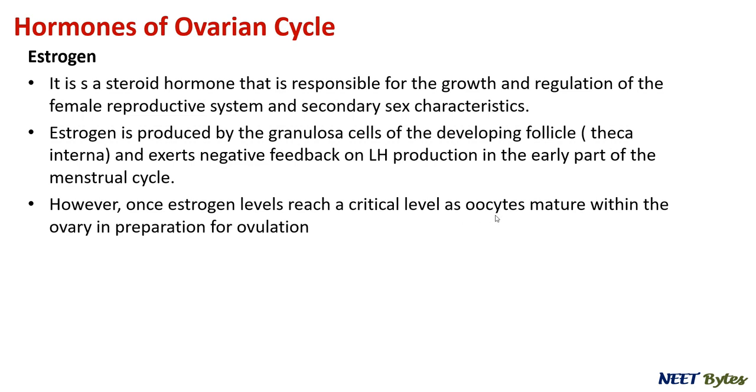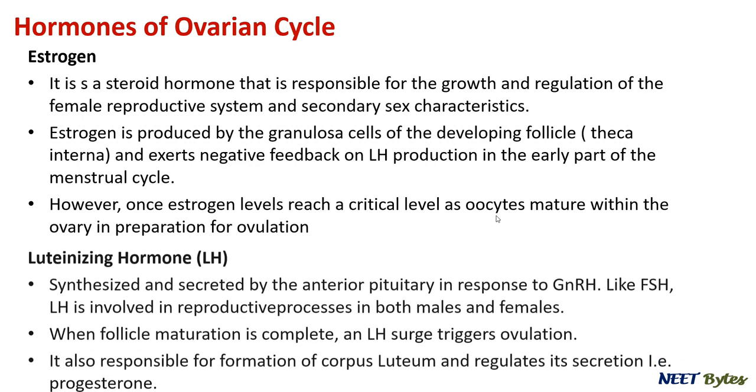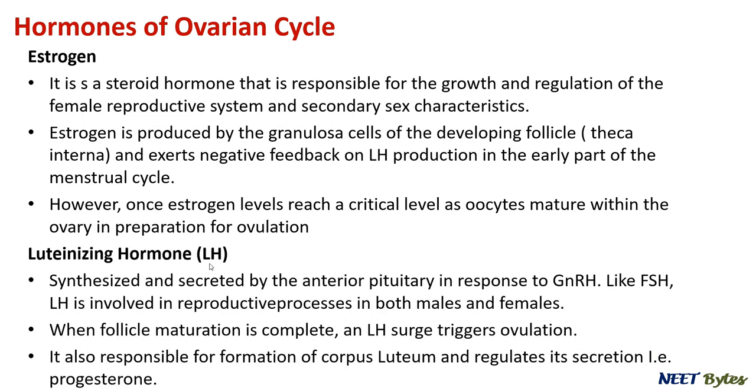Now there is another hormone called LH or luteinizing hormone, which is synthesized and secreted by the anterior pituitary in response to gonadotropin releasing hormone. Like follicle stimulating hormone, it is also involved in the reproductive process in both male and female. When follicle maturation is complete, LH helps in the process of ovulation, that is the release of the secondary oocyte. At the same time, it is also responsible for the formation of the corpus luteum and regulates its secretions, because the corpus luteum is going to secrete progesterone, which is largely known as the pregnancy hormone.